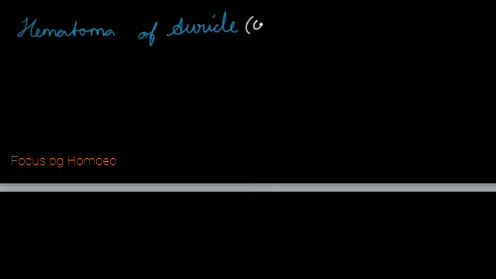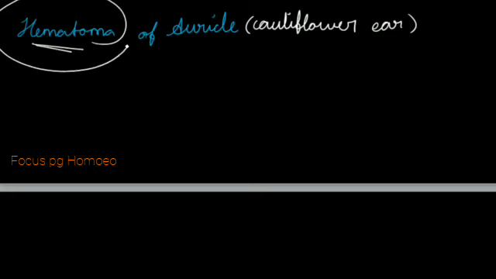So, here first condition is hematoma of auricle. Auricle is none other than pinna. It is also called as cauliflower ear. Okay. So here what happens? Hematoma is indicating the blood collection in the pinna.